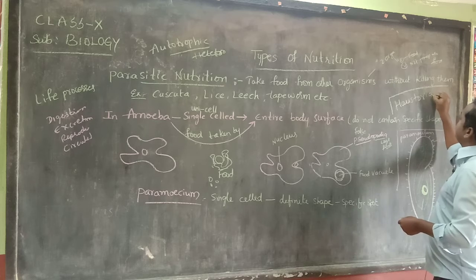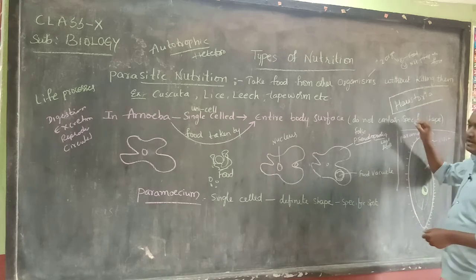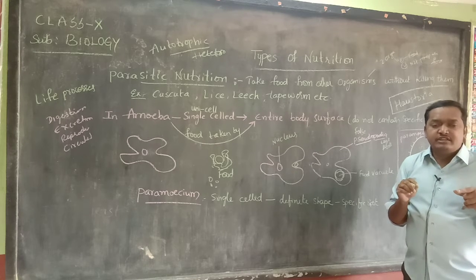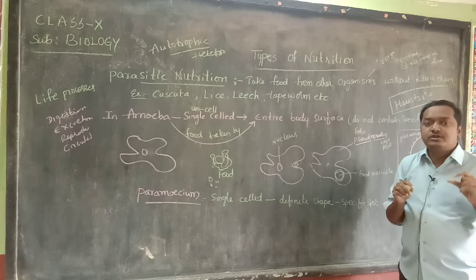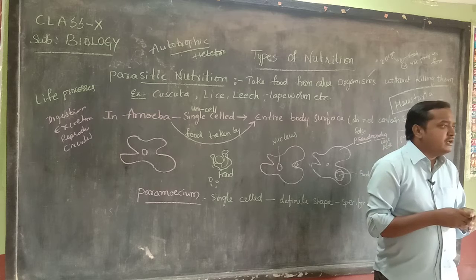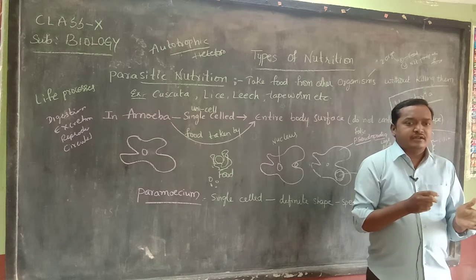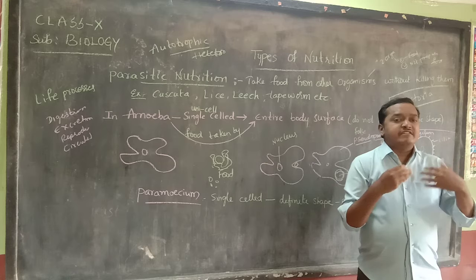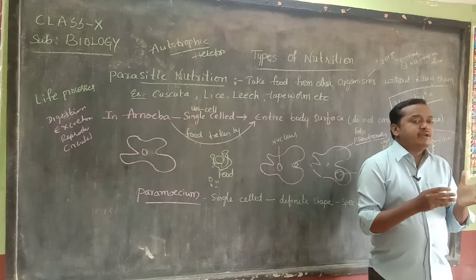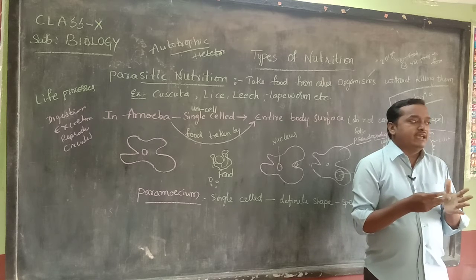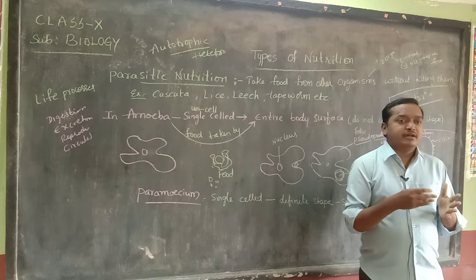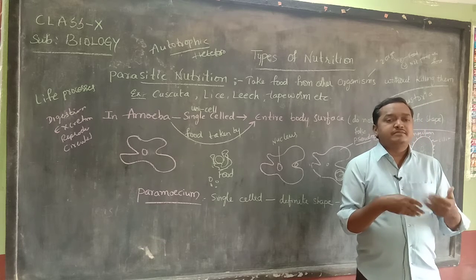So one more question, Haustoria. What is Haustoria? Haustoria are special root-like structures. They will be penetrating into the host tree or plant. Host, you know host, generally. Now IPL is there, or suppose whoever is inviting you, that is called host. For example, IPL cricket matches are being hosted by Dubai, UAE.